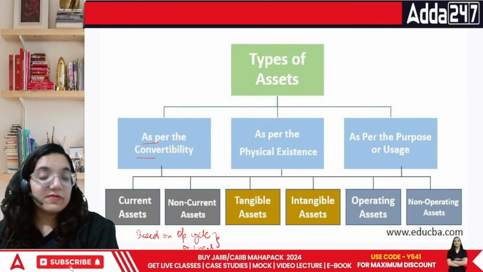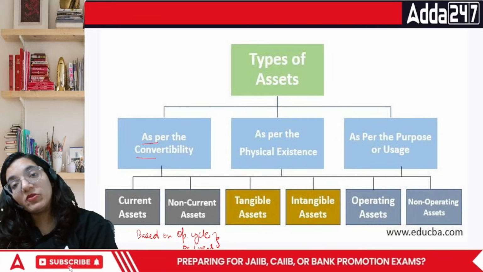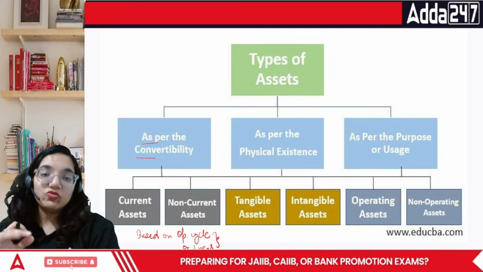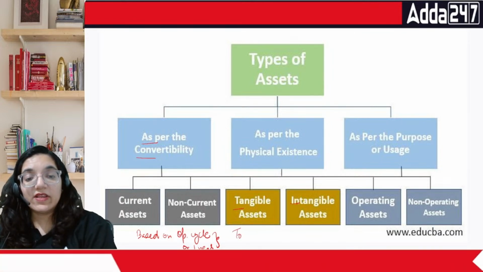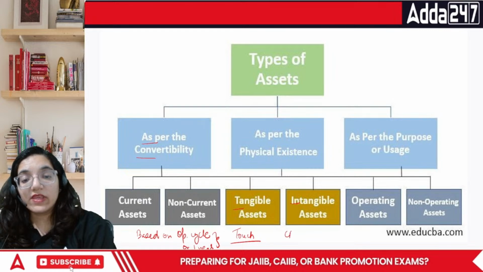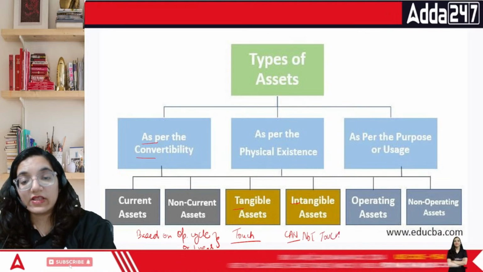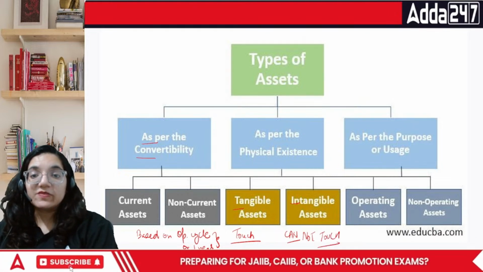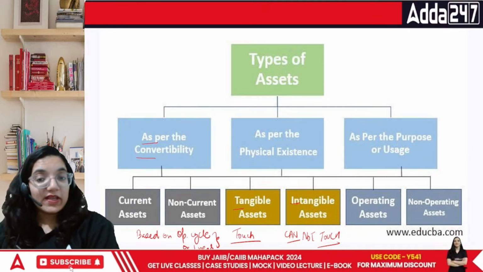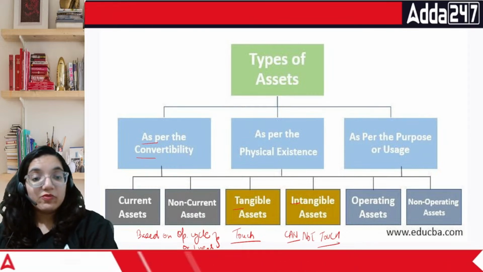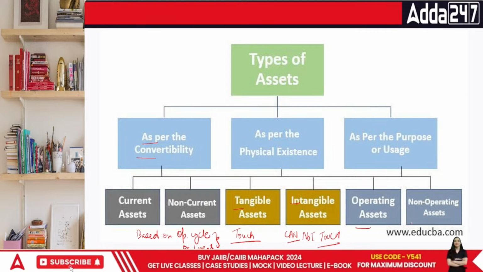Then comes the basis of physical existence. This exists physically. The content for YouTube that we are preparing is based upon copyright. That copyright is something which exists only on paper. So that is what we talk about as tangible and intangible: the one you can touch and the one you cannot touch. They are called intangibles. Then, the last part is as per purpose or usage. Something which is used on a daily basis is called operating assets. Something which takes a lot of time to be used further is called non-operating assets. Okay?